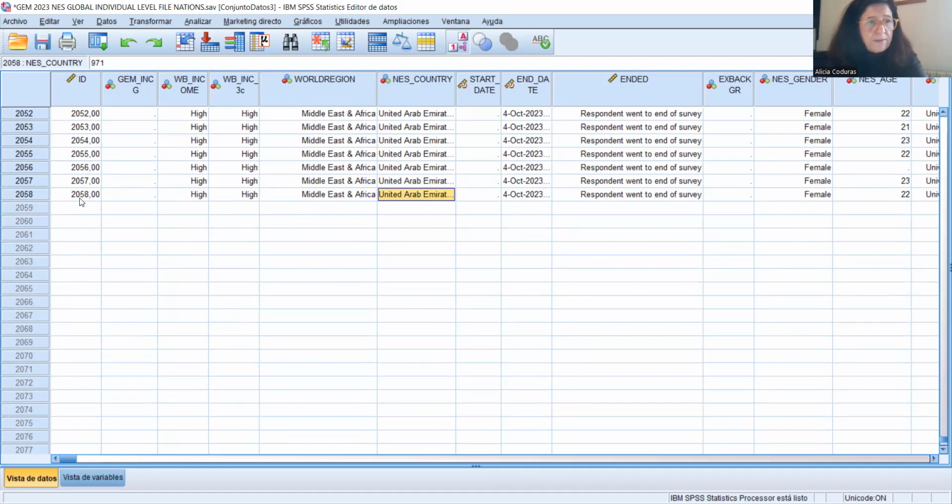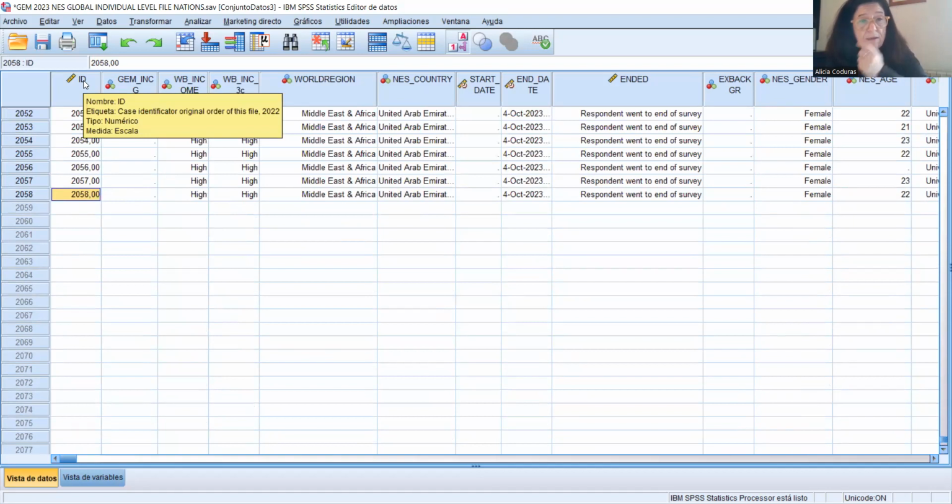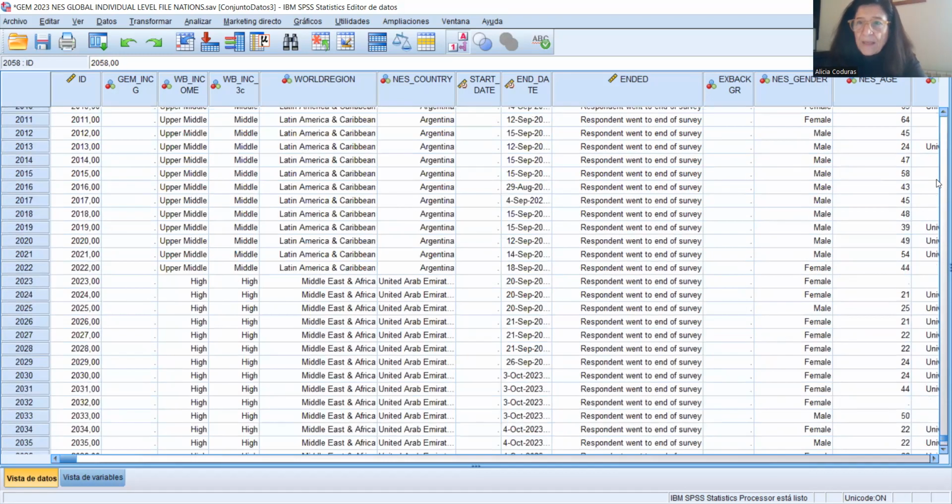Then, if you look at the left side, this first variable is an identifier of each case, okay, in case we need to order this file in different ways. And it is telling us that this year, 2,058 experts participated in the NES survey, okay?